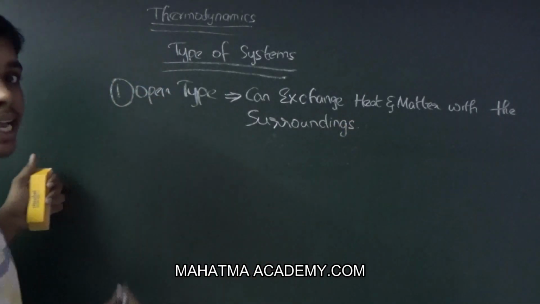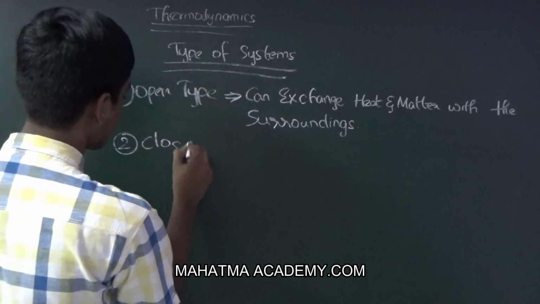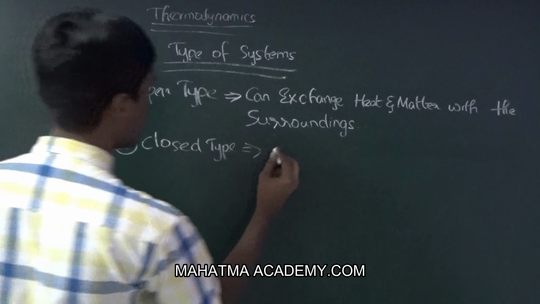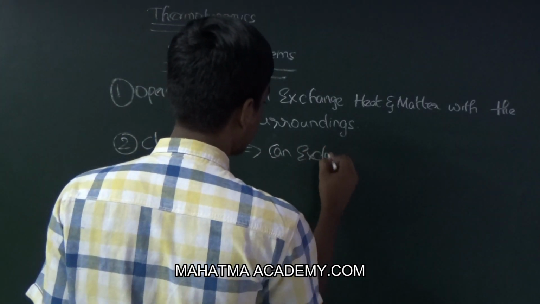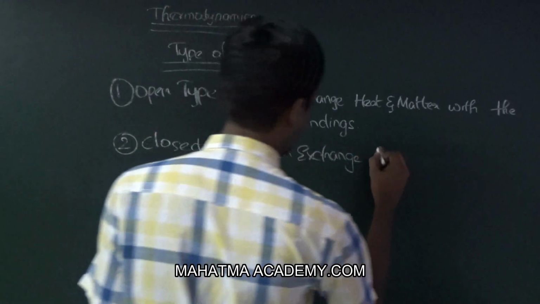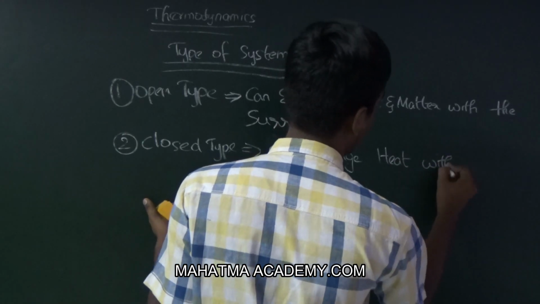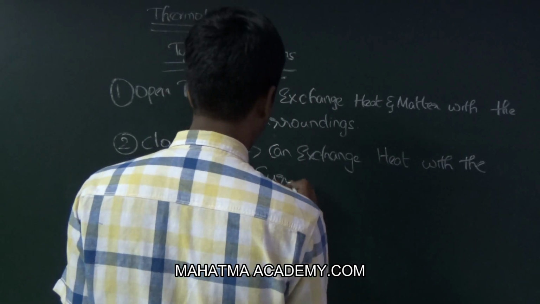Now there is a second type called closed type. Closed type is the one which can exchange heat only with the surroundings.